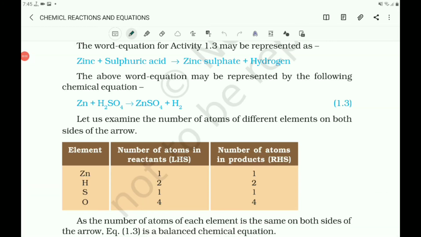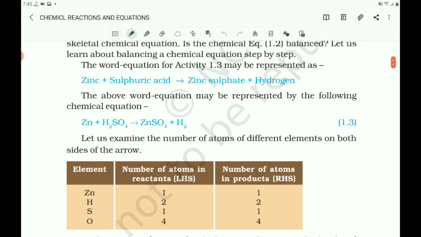Now let us learn the method of writing the balanced chemical equation step by step. The reaction is: zinc reacts with sulfuric acid to produce zinc sulfate and hydrogen. That is the chemical reaction here, and this is the word equation. First we have to write the word equation: zinc plus sulfuric acid gives, with the arrow mark, zinc sulfate plus hydrogen.